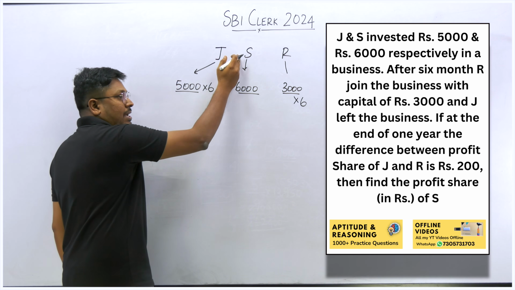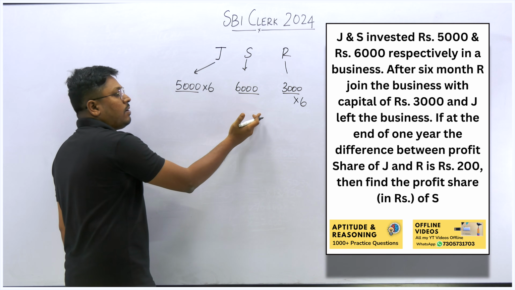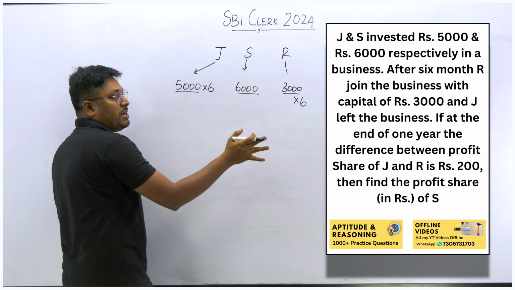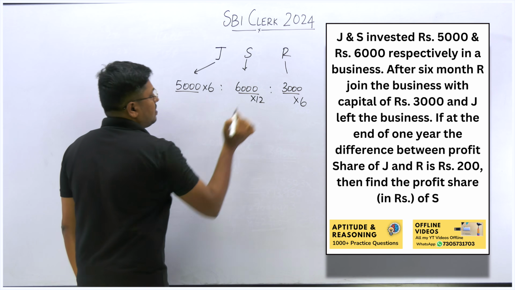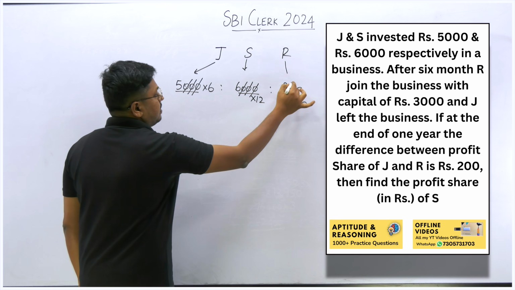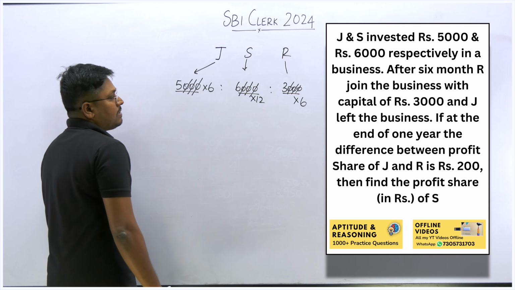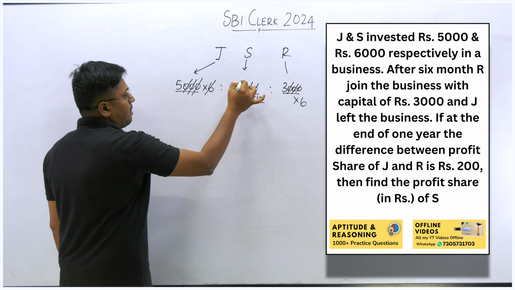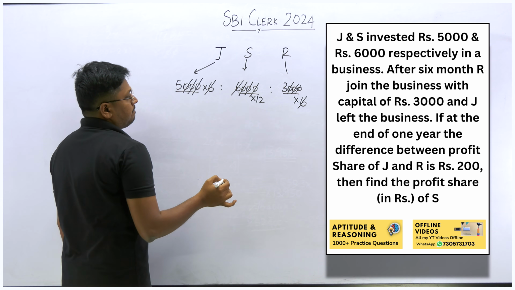What about S? He didn't leave at any time. From the start till the end of the business, he was there for the complete 12 months, so into 12. Friends, understood? Now we can cancel the 30s, because all are in a ratio part. Now we can cancel the 6s. That's it, we can't cancel anything more.